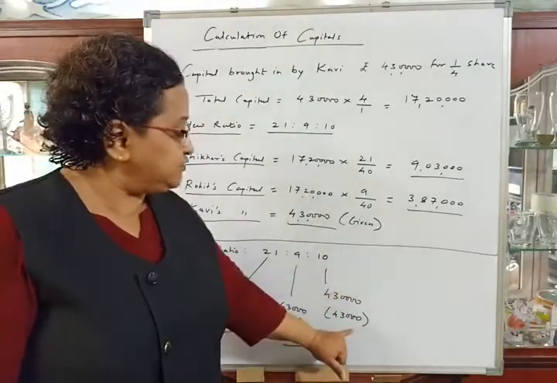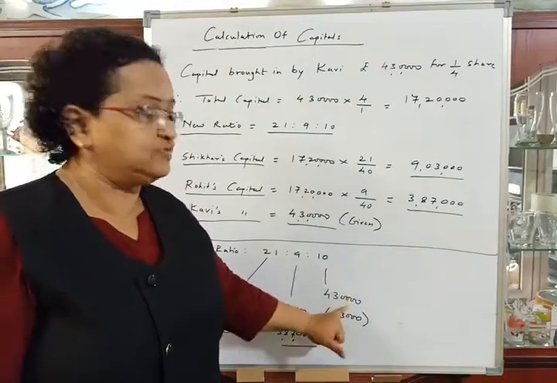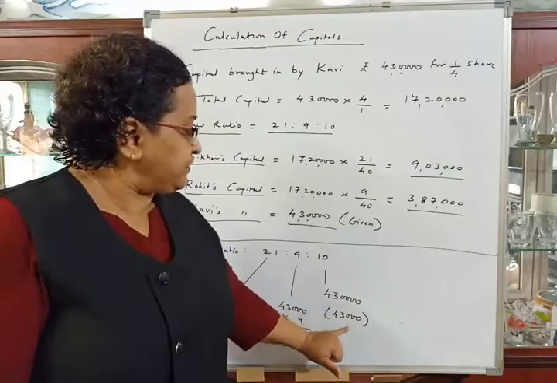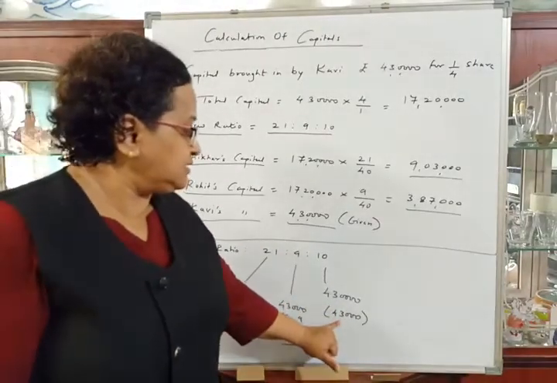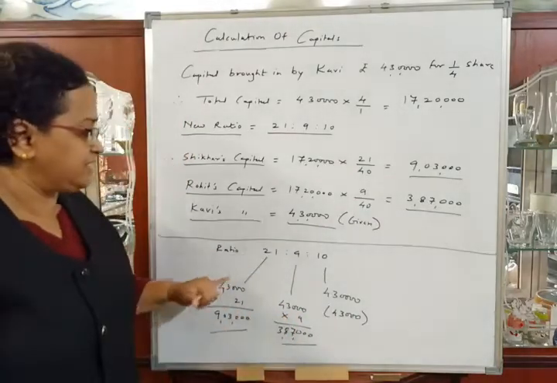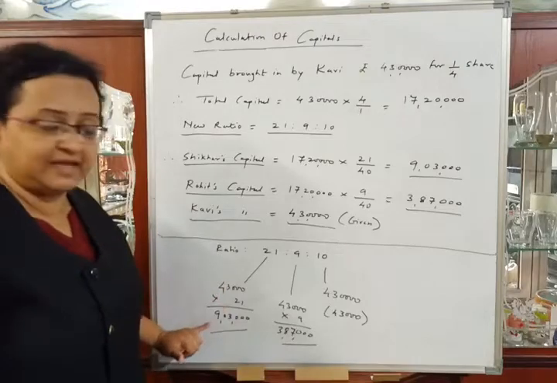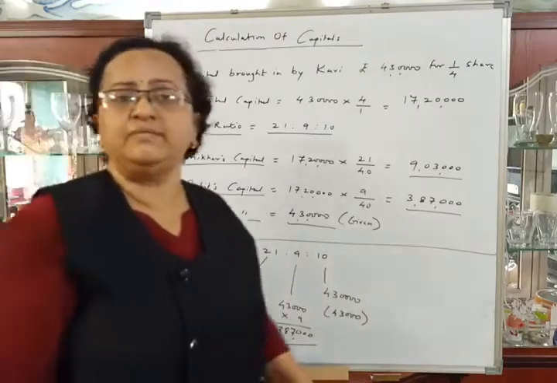Value of one share is 43,000. So he is bringing for 10 shares 43,000 into 10, that is 4,30,000. So second partner's share should be 43,000 into 9, that is 3,87,000, and first partner 43,000 into 21, 9,03,000. These are their adjusted capitals in the firm.